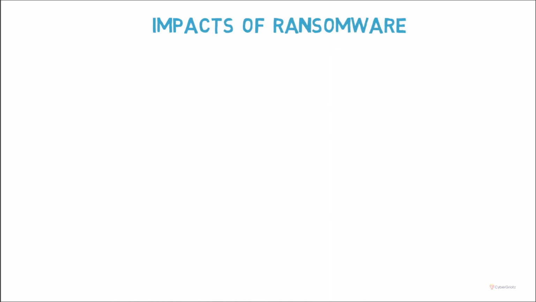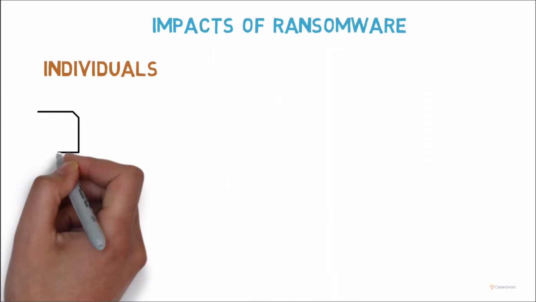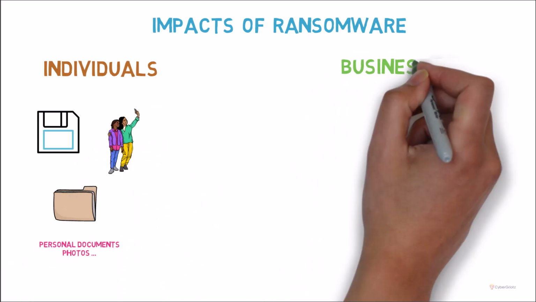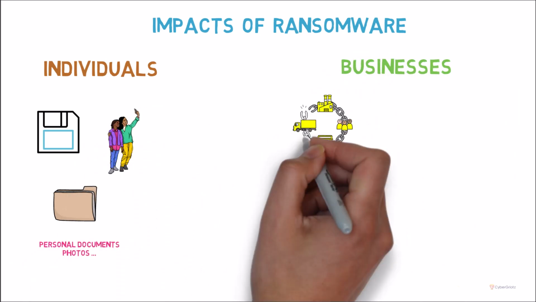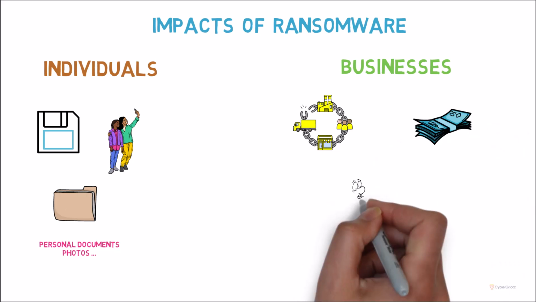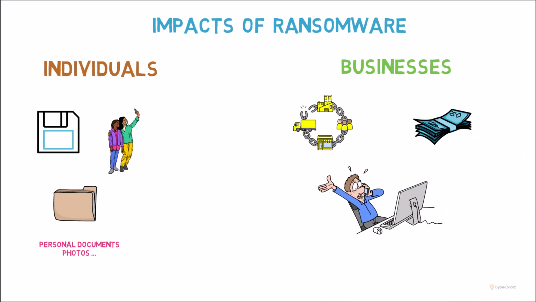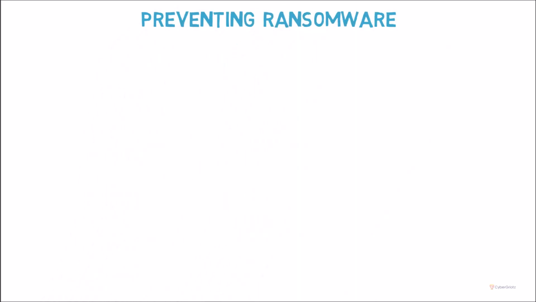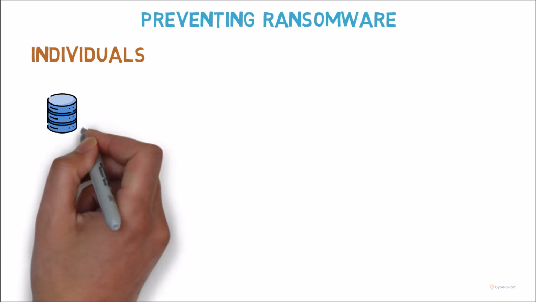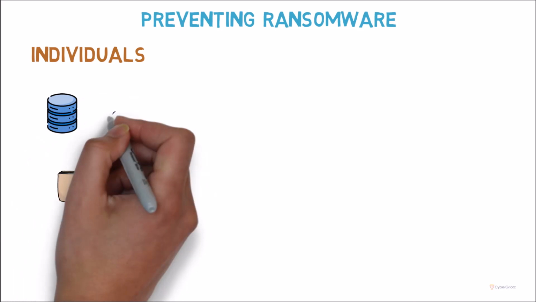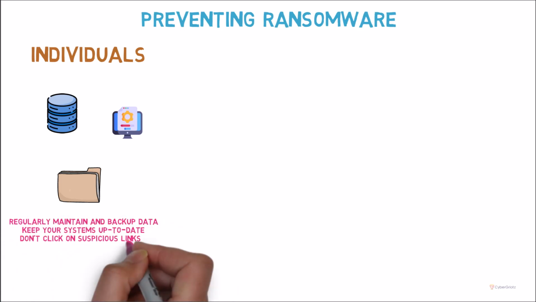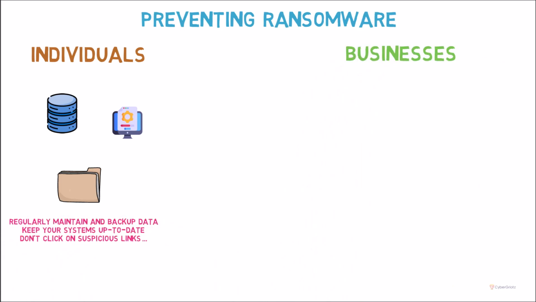The impact of ransomware can be devastating. For individuals, it means loss of personal documents and memories. For businesses, it disrupts operations and can lead to significant financial losses and reputational damage. To prevent ransomware, both individuals and enterprises need to be proactive. Regularly back up your data, keep your systems updated, and be cautious of suspicious links and emails.